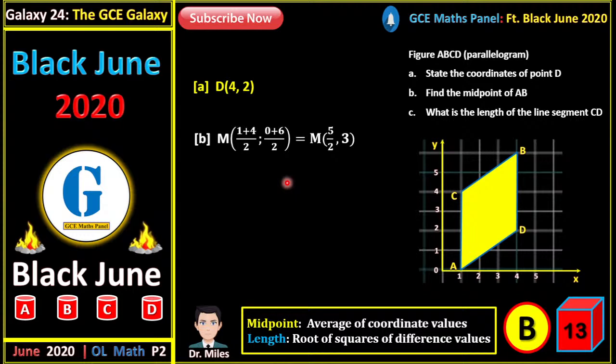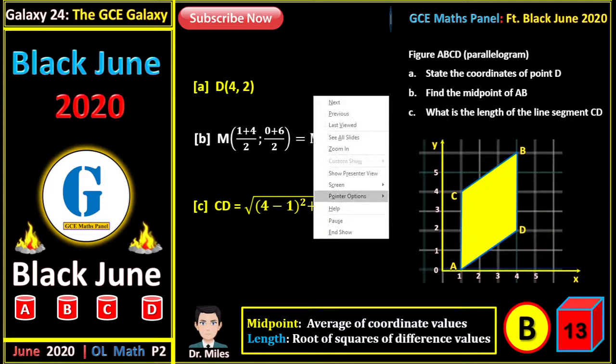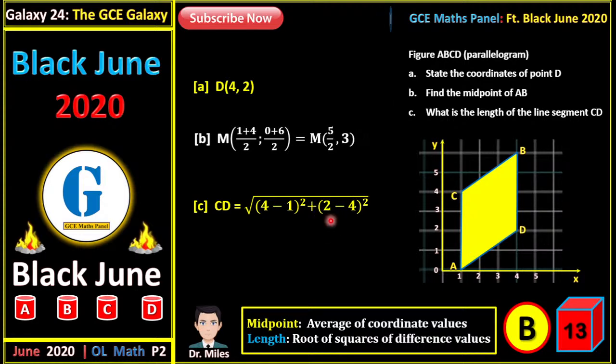Then, what is the length of the line segment CD? So, for the line segment CD, we use the formula: the square root of x1 minus x2 squared plus y1 minus y2 squared.